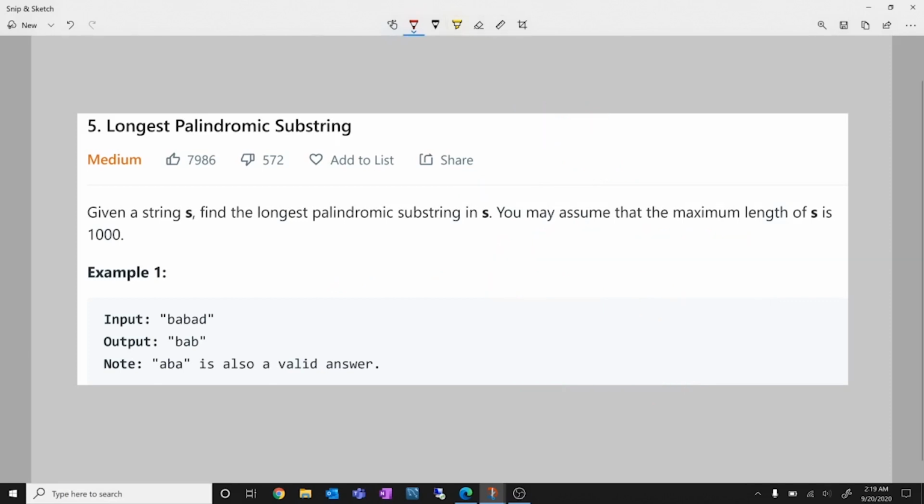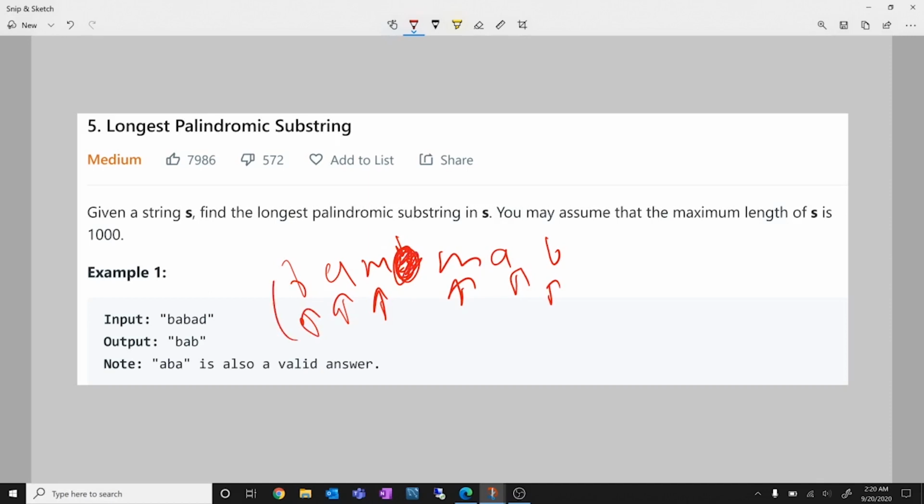Now let's notice some important things from this observation. In the odd length palindromes, you'll notice that the middle letter can be anything, while all the letters adjacent to it, that is this letter and this letter, should be same. Similarly, this letter and this letter should be same. Similarly, there was B, this letter and this letter should be same. While the middle letter, we are not concerned about it. So this is about odd length palindromes.